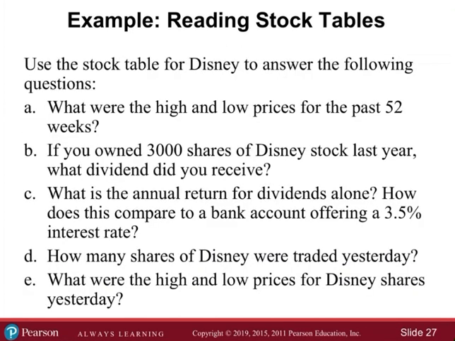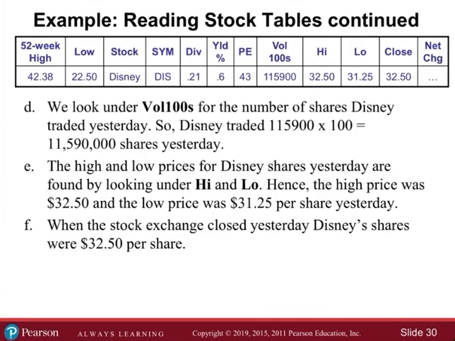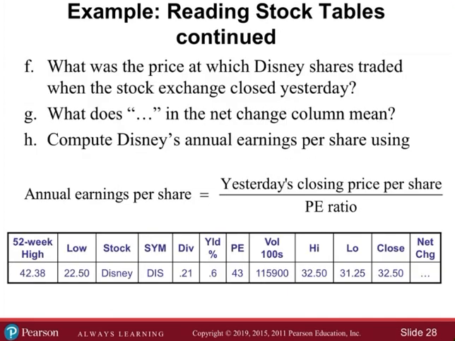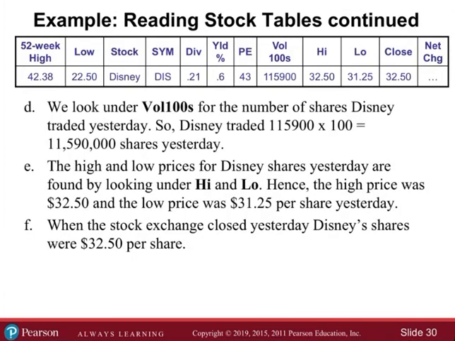What were the high and low prices for the Disney shares yesterday? The high price yesterday was $32.50. The low was $31.25. Pretty sure. I'm pretty confident in that one. For F, what was the price at which Disney shares traded when the stock exchange closed yesterday? The close was $32.50. Was it at the high? That's interesting. So when it closed yesterday, it closed at $32.50.